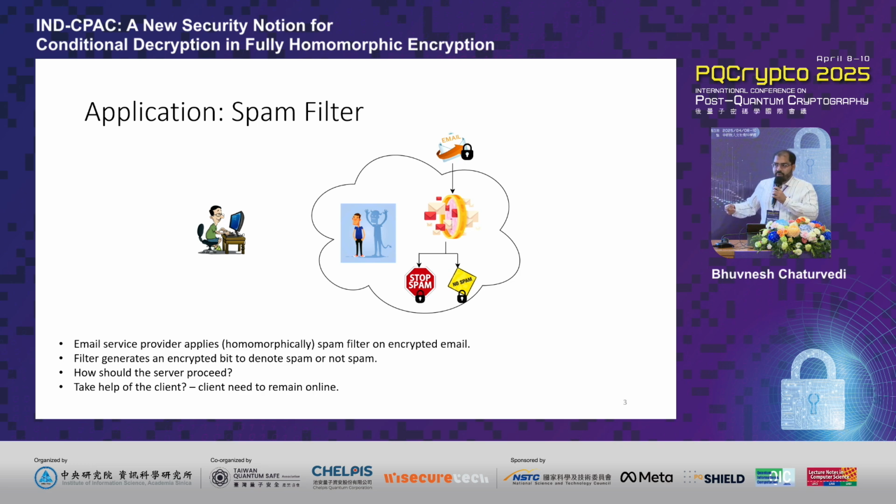Now at this point, the server does not know whether to forward the email to the actual recipient or simply discard it. One solution to this problem is that the server can simply forward this encrypted bit to the client. The client decrypts it, and then based on the result, asks the server to either forward that email or discard it. But this will require the client to remain online during the entire process, and this is obviously not feasible in most scenarios.